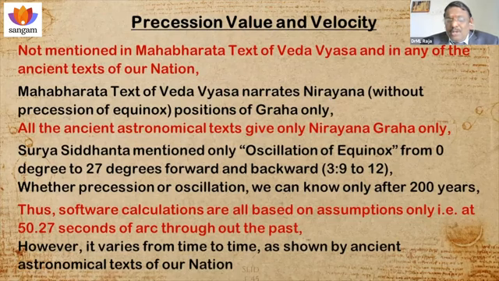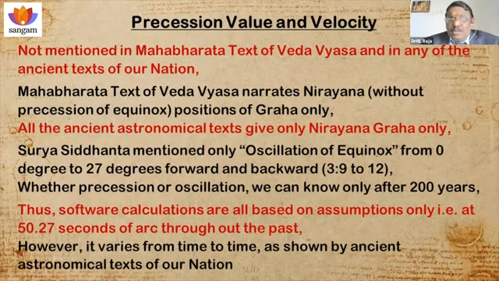Ayana is precision of equinox. Ayana is movement. So this vernal equinox is moving backward. So it is Ayana. And Nir means no. Nir is equal to no Ayana, that is, not taking into account this precision of equinox. In the Nirayana method only, Veda Vyasa gives Graha positions. All the ancient astronomical texts give only Nirayana positions.